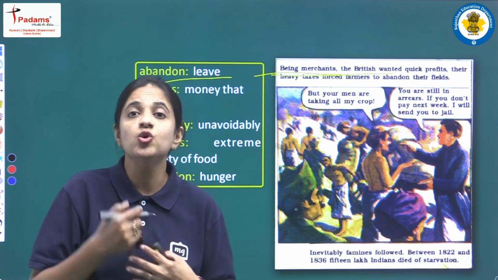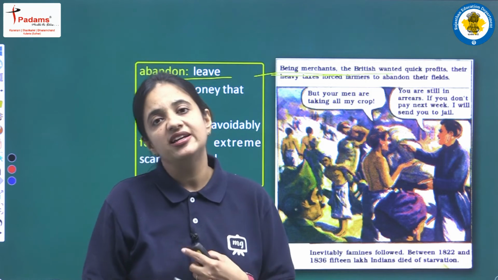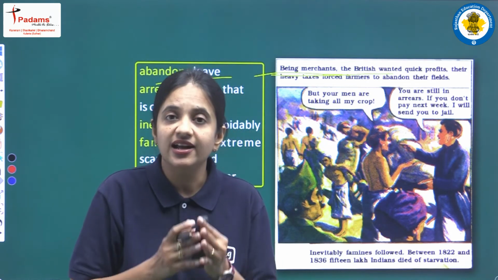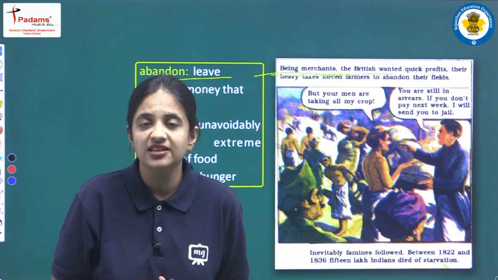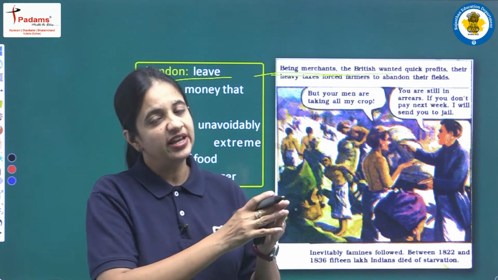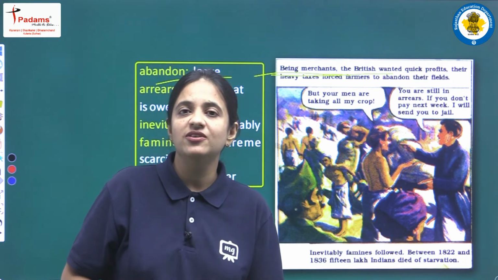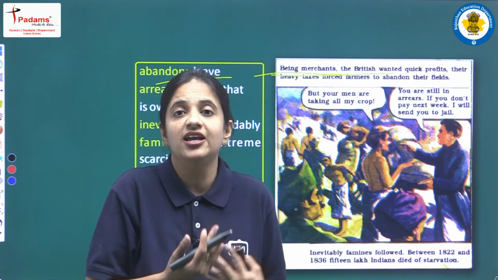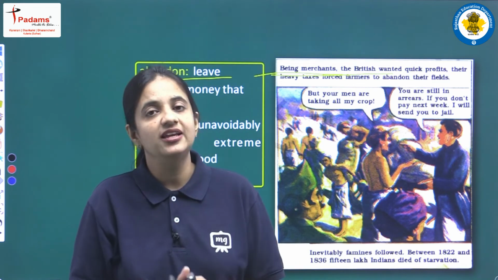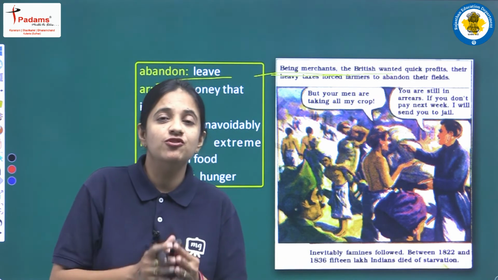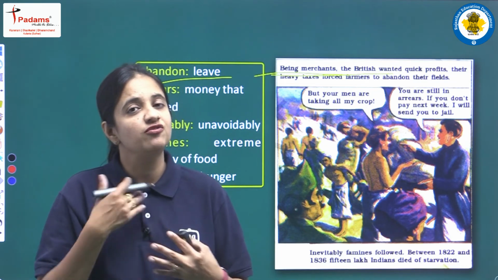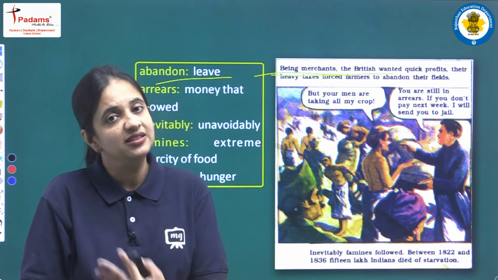Because जितनी भी उनको अर्निंग होती थी, जितना भी वो एग्रीकल्चर ग्रो करते थे, वो सारा का सारा अमाउंट वो जो वो अर्न करते थे वो उन्हें टैक्स में दे देना होता था. Okay, so now they were not at all able to save anything. Now they were not at all able to feed their own families. So finally all the farmers were forced to abandon their fields just because of the heavy taxes that were there.